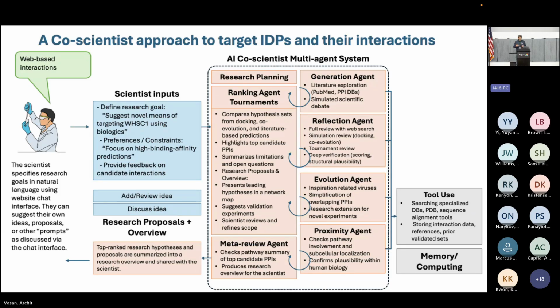This is a multi-agent system that includes various types of agents. You would have a generation agent that can do things like explore literature and generate hypotheses. You can also have a reflection agent that can reflect on the hypotheses you're generating, as well as evolution agents that can run design platforms and see if you can optimize the hypotheses generated from the reasoner. You can also simulate tournaments between these different hypotheses to see which is better and which one's worse. Using this very general approach, you can receive top-ranked research hypotheses and proposals that are summarized in a way that a scientist can incorporate into their designs.